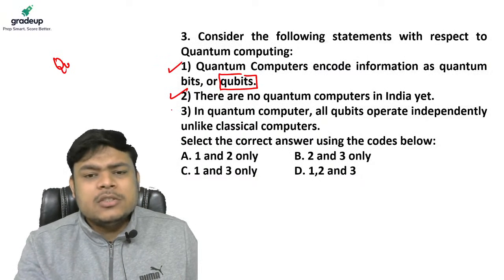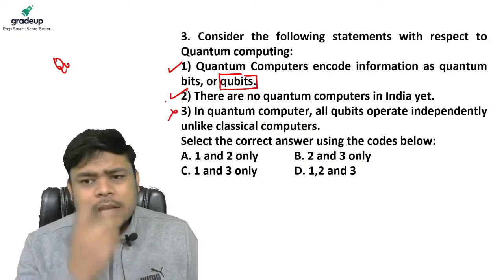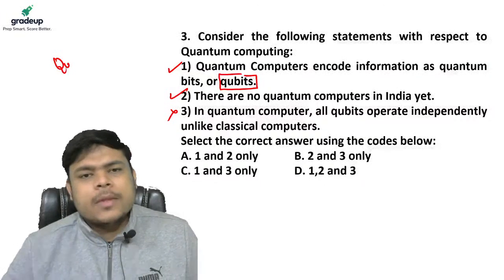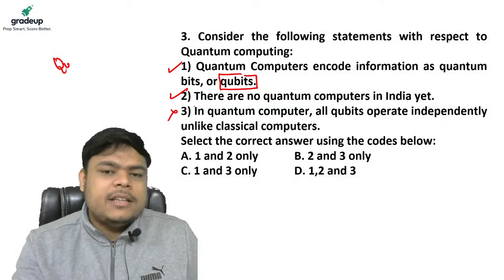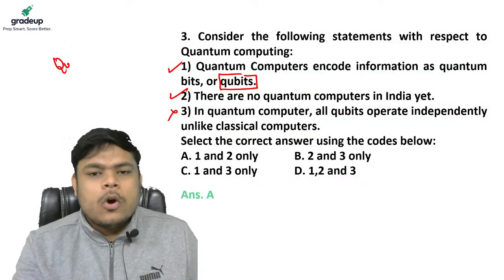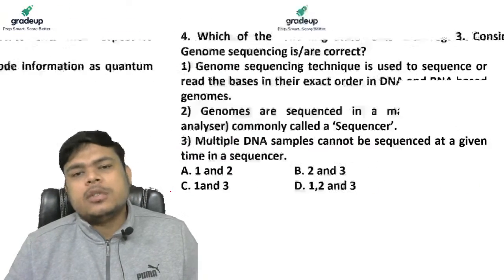Statement 3 is wrong, because many qubits are dependent, because they are superimposed. They are entangled qubits. So 1 and 2 are right, 3 is wrong. The answer will be what? Tell me. A, 1 and 2. Very good, my dear friends. Let's move to the next question.